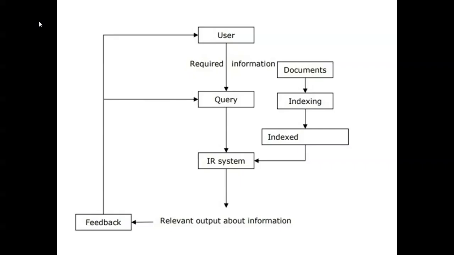Then it will show the relevant document as output to the user. Then the user gets that output and finally gives feedback. So this is called an information retrieval system.